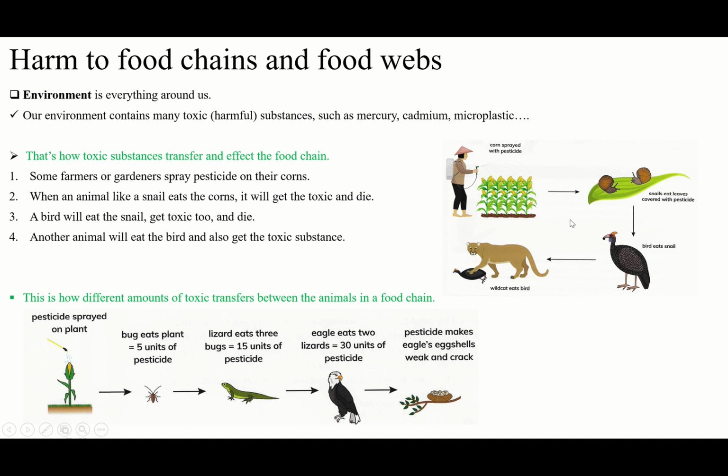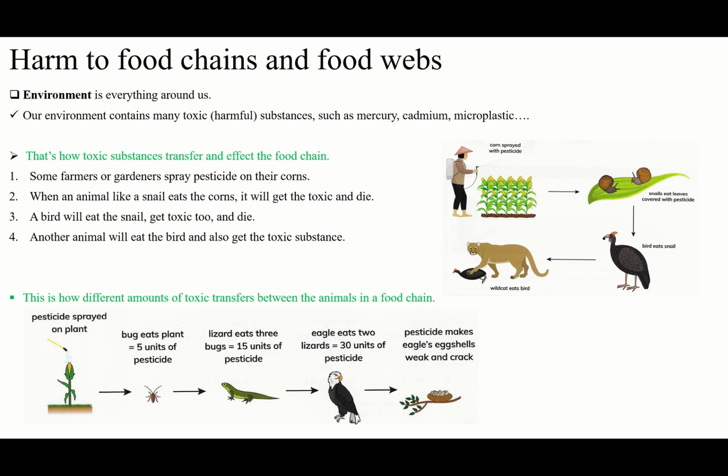Not much, enough to damage the bird. So that is the answer. That's how different amounts of toxic transfer between the animals in the food chain. Let's see how different amounts will transfer. One snail has toxic, but it's not enough to damage the bird. At least it will damage, but not too much.